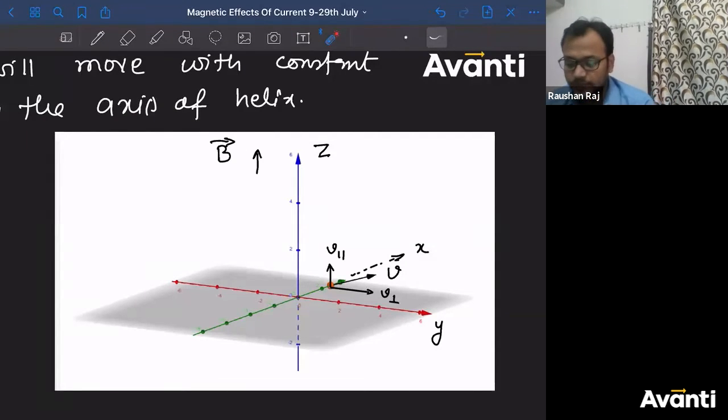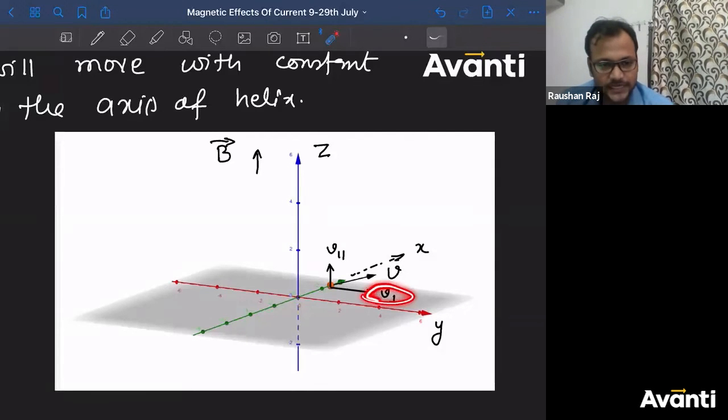So now tell me, in which direction, where the center of the helix should lie, or where the axis should lie? कैसे निकालेंगे? So how the circular motion will be there? Now if I ask you to consider only V perpendicular, tell me where the center of that circle will lie. किधर lie करेगा? To the left of it or to the right of it? कैसे करेंगे बच्चा लोग? Find out in which direction force is acting. So because of this, what is the direction of force?